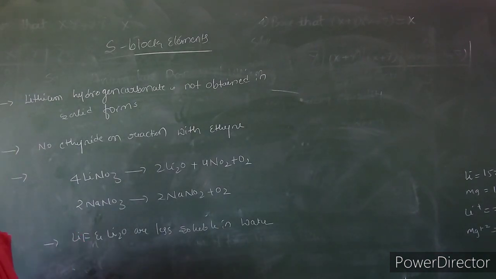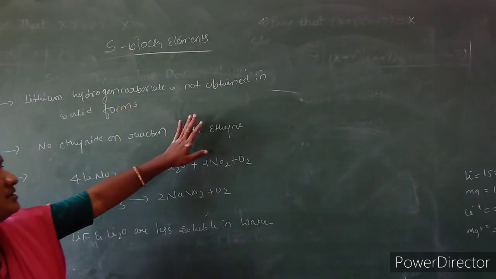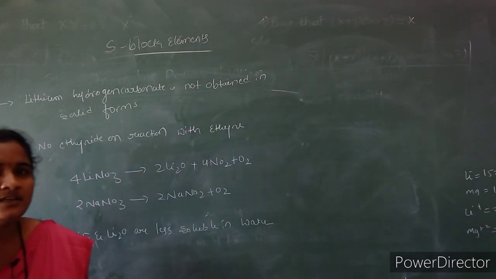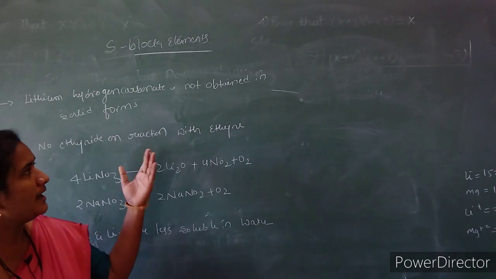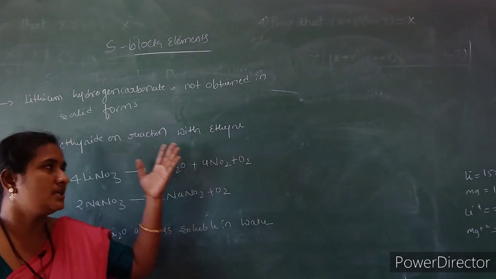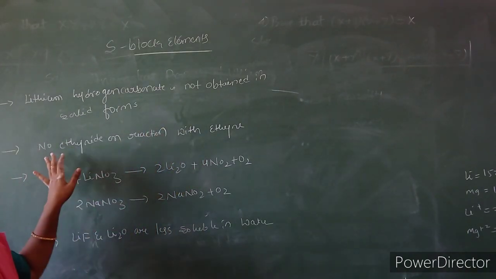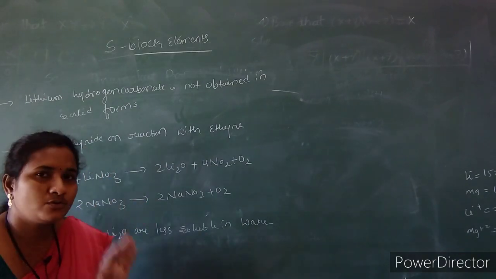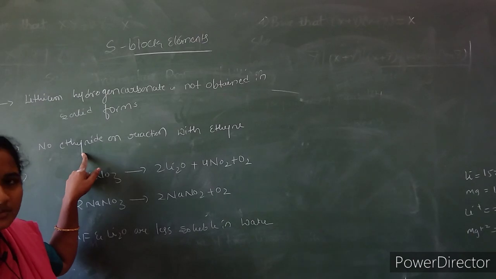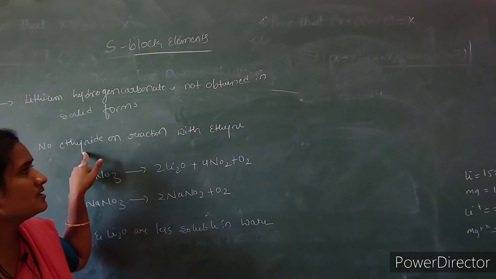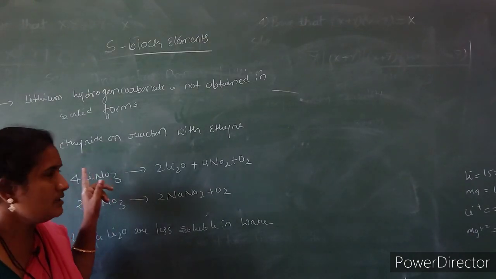And lithium hydrogen carbonate is not obtained in the solid form because it has more polarizing power, while the other alkali metals give solid hydrogen carbonates. Lithium does not react with ethyne, and there is no formation of ethynides compared to other alkali metals.